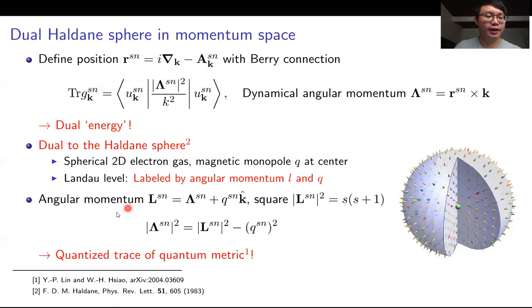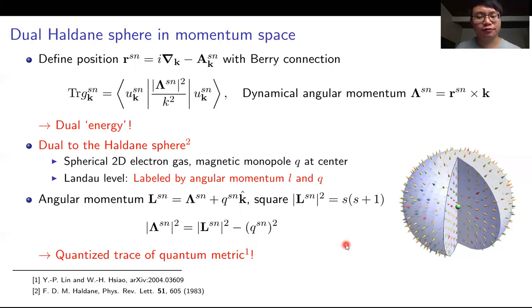We first derive the angular momentum, which obeys the SU(2) algebra and takes this form. And the square of it will be determined by the spin, which is the angular momentum here. We see that if we rewrite the trace of quantum metric in terms of the good quantum numbers, that is the spin and the monopole charge, we will derive the quantized trace of quantum metric, which we have shown in the last page. And it means that the quantized band geometry of the chiral multifold fermions could be understood from the dual Haldane sphere formalism here.